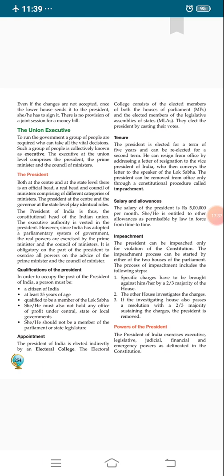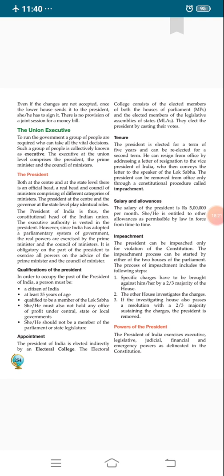Now we will discuss the qualification of the President. What are the qualifications to become a President? First, he or she must be Indian, and he or she must have completed 35 years of age. Third point, qualified to be a member of Lok Sabha. Fourth point, she or he must also not hold any office of profit under central, state or local government, and should not be a member of the parliament or state legislature. It means he or she must not be a member of Lok Sabha or Rajya Sabha.